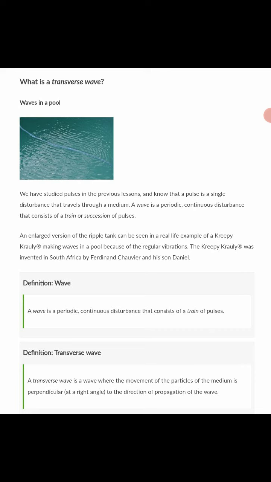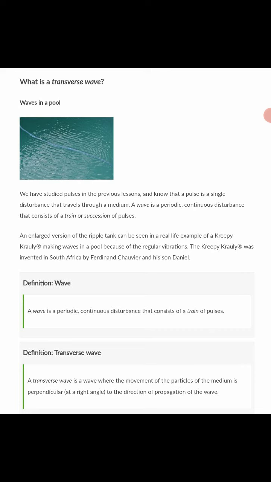Sinusoidal meaning that the wave has crests, the upward regions, and the lower regions are called the troughs. So the direction of the wave is perpendicular, at 90 degrees, to the vibration of the medium.